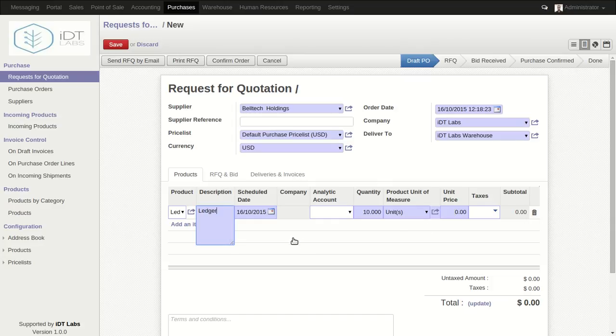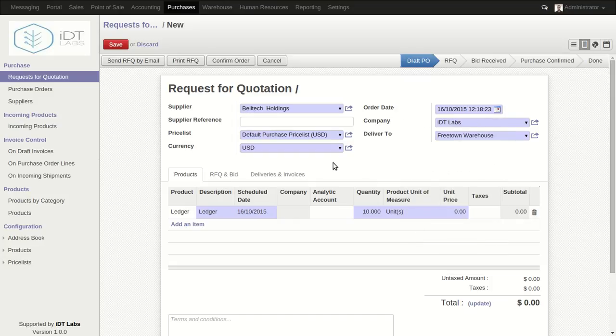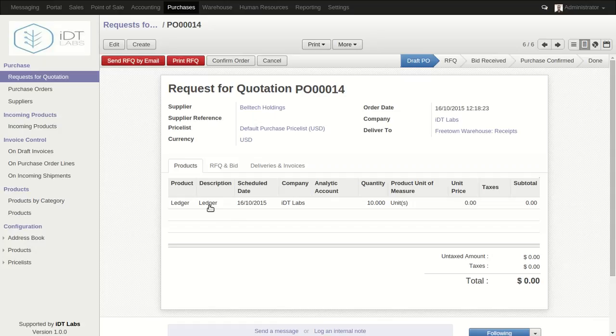When we get the confirmation from the supplier, we'll add the unit price there, and then this is the warehouse where the product will be delivered to, and we can select the return warehouse, and this is the date we are making the order. Okay, so we select this date, and yeah, we can save this. Okay, so we can save it, and we can also create another different one with a different supplier.